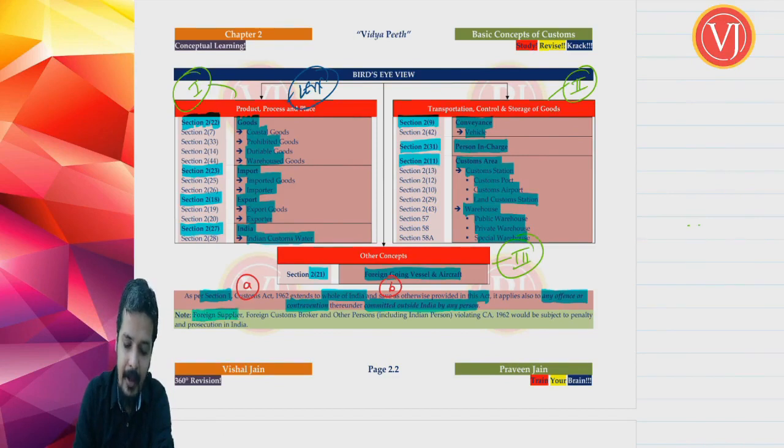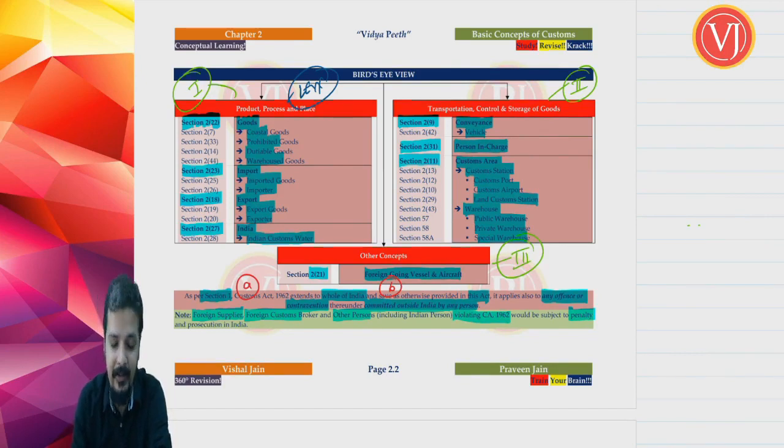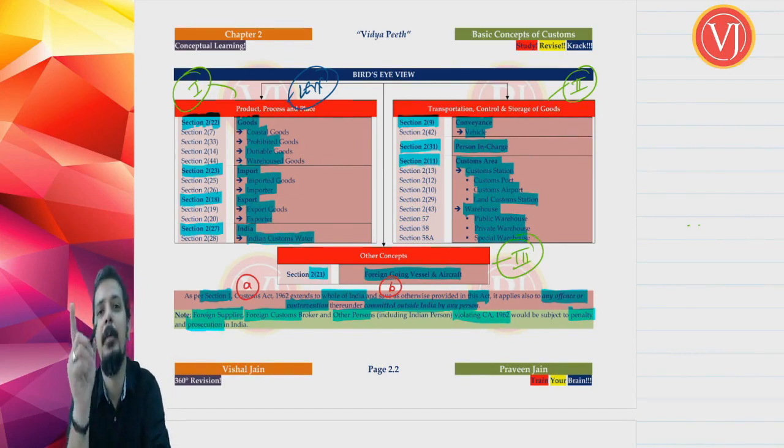Even a foreign supplier, a foreign customs broker or any other person, including an Indian person, violating the Customs Act 1962 will be subject to penalty, civil proceedings, and prosecution, criminal proceedings, in India. Even if a foreigner is violating the provisions of the Customs Act which attract penalty or prosecution, he is liable to pay the penalty and will face criminal proceedings in India.